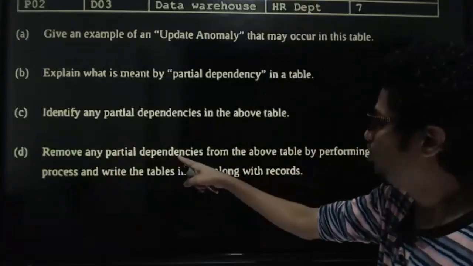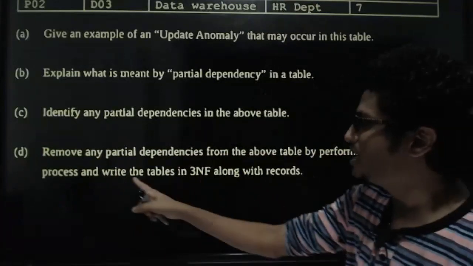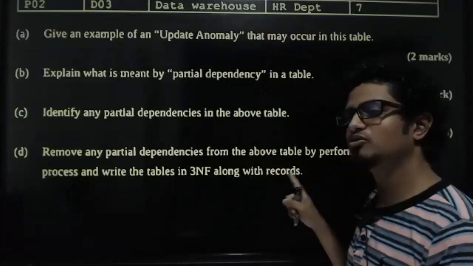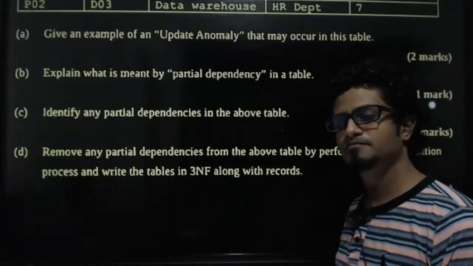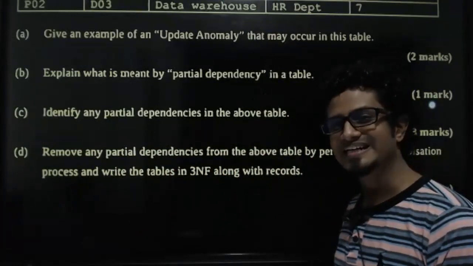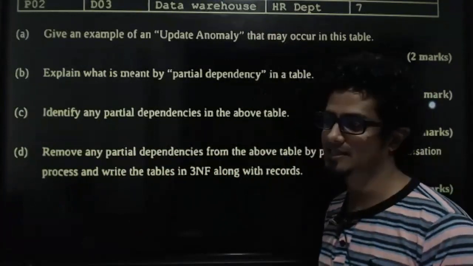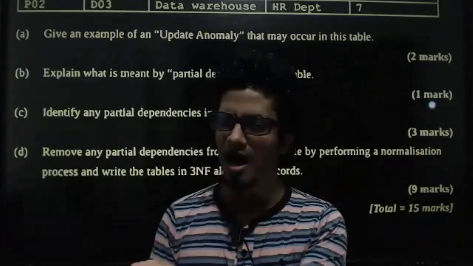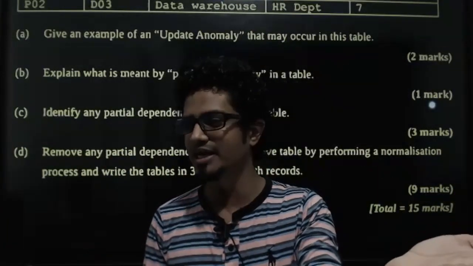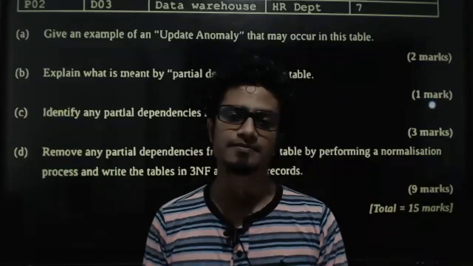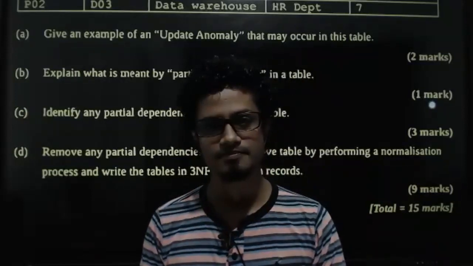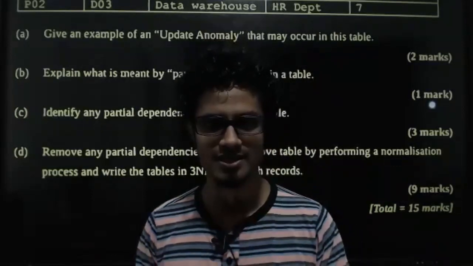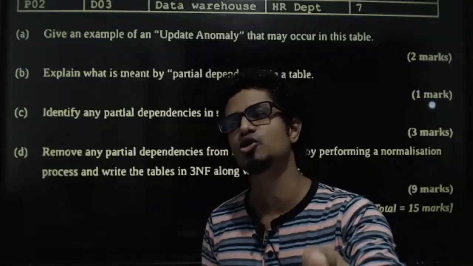Look at this question. Remove any partial dependencies from the above table by performing normalization. Write the tables in third normal form along with records. So why are you asking whether we have to write the records again? Because you have not read it. This is another thing which is going to happen at the exam. You look at the question, normalization. Ayyo, update anomaly, I know this, no? And then you are just going to do it. Can you do like that at the examination, kids? Are you going to get A passes if you do like that at the examination?